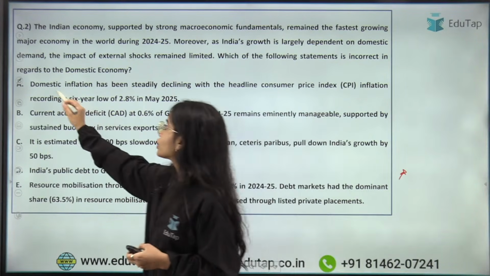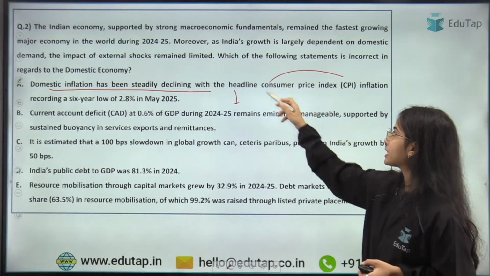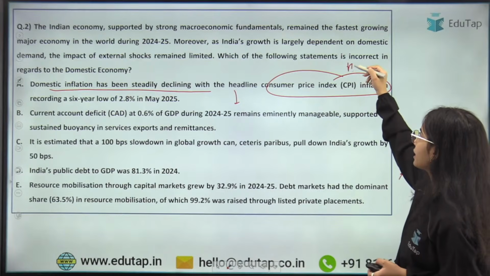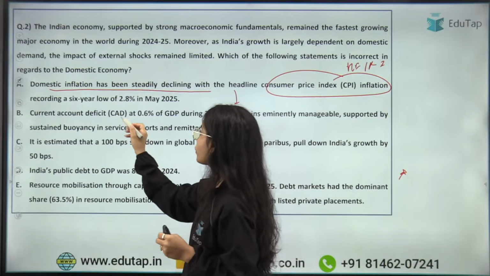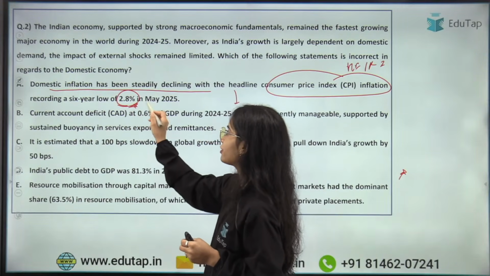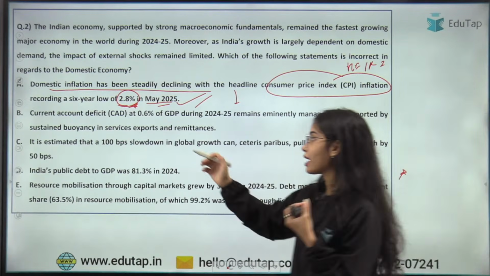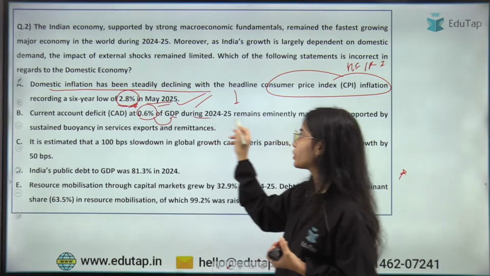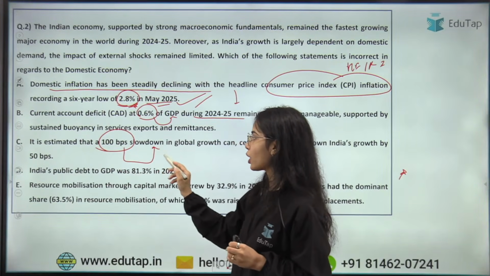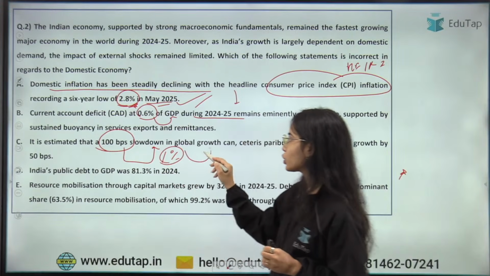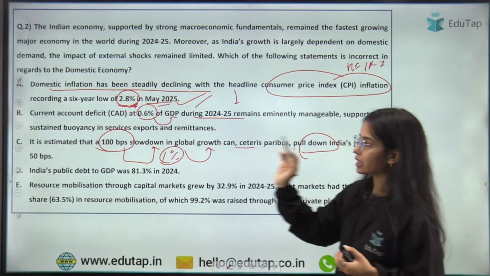Okay, let's see. So domestic inflation has been steadily declining, that is correct, with the headline consumer price index inflation, that is the headline inflation or the retail inflation, has recorded a 6-year low of 2.8% of the CPI inflation in May 2025. Absolutely correct. The current account deficit is at 0.6% of the GDP during 2024-25. Correct. It is estimated that a 100 basis point slowdown, that is a 1% slowdown in the global growth, can affect or pull down India's growth by 50 basis points.